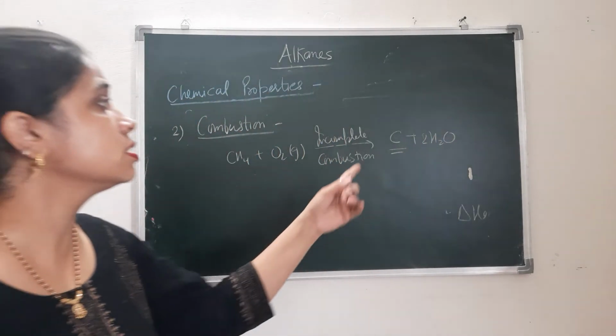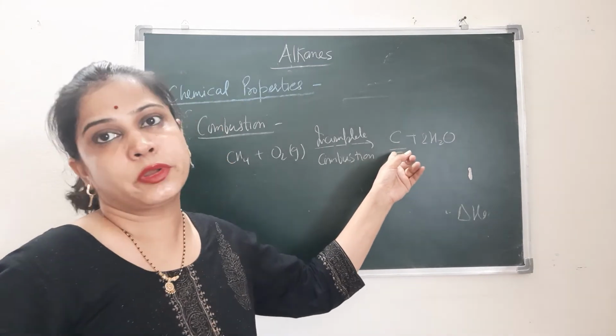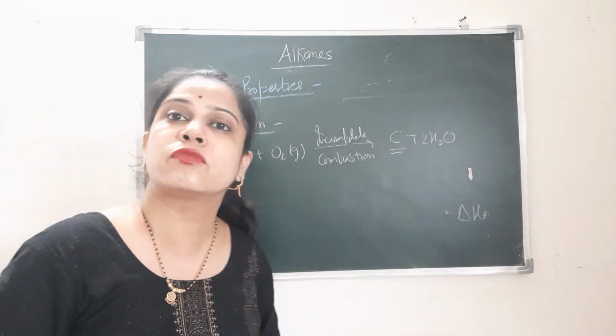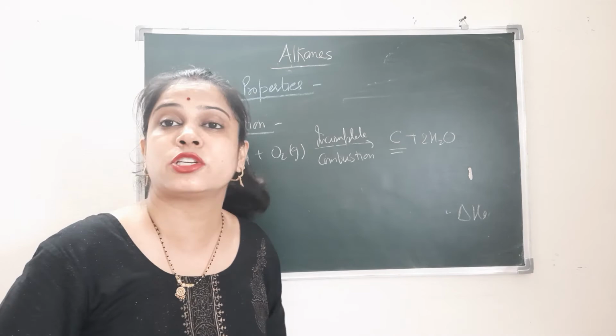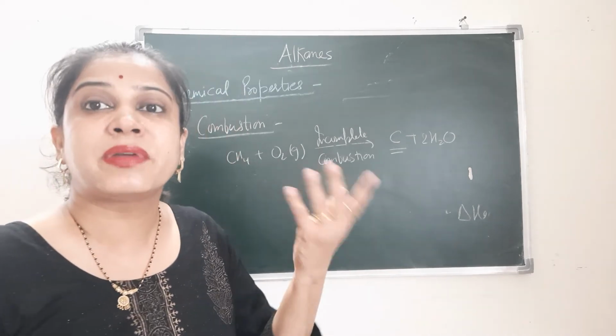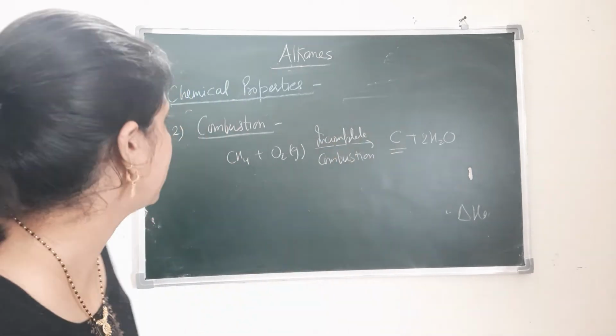In this process, the carbon which is formed during this reaction is used in the formation of printer ink. So the printer ink is made by this method.